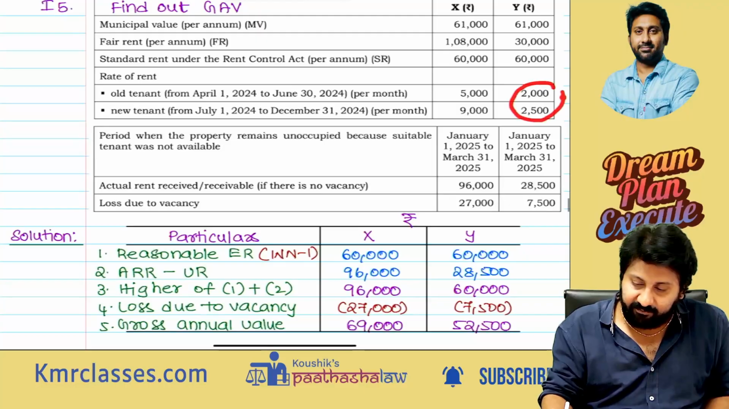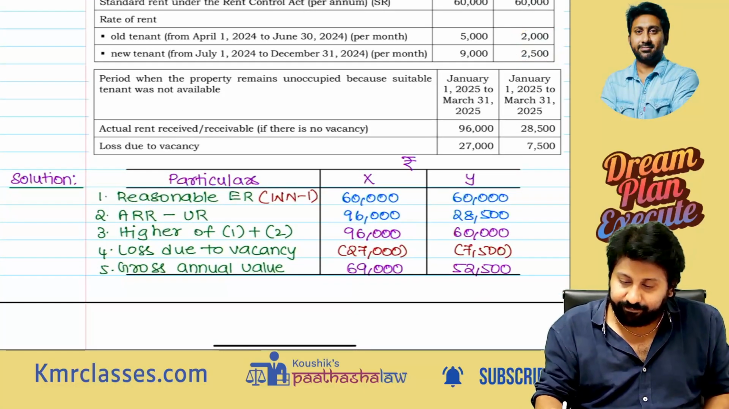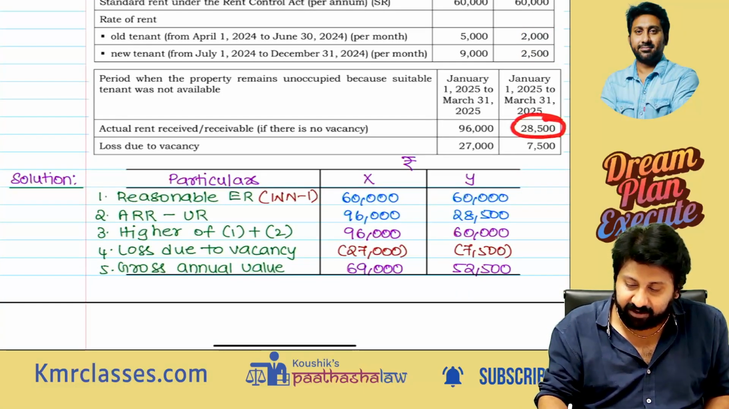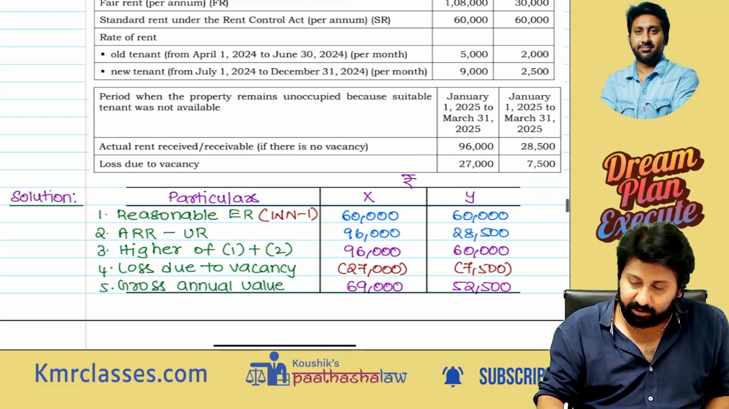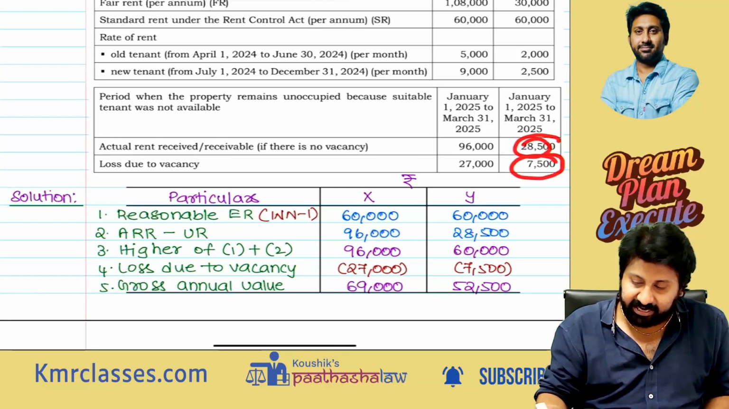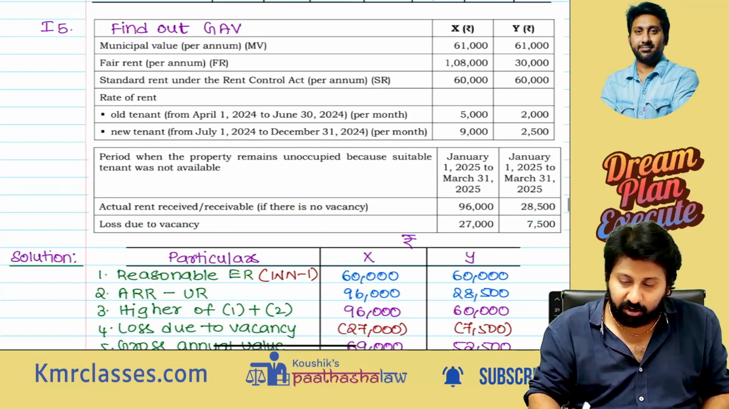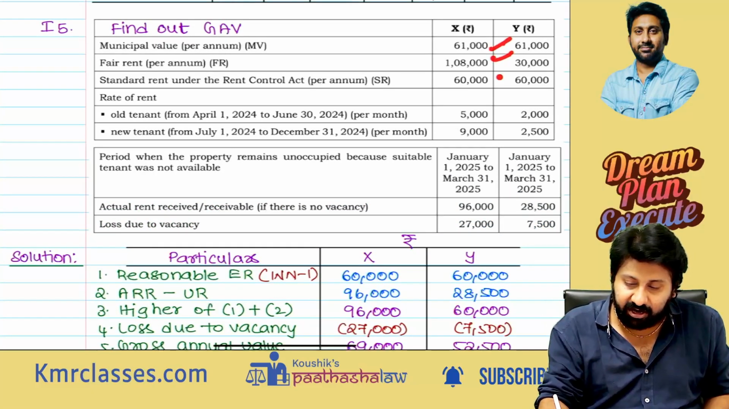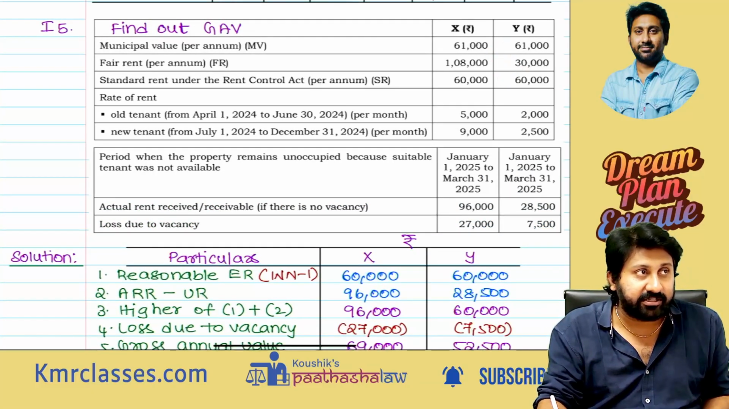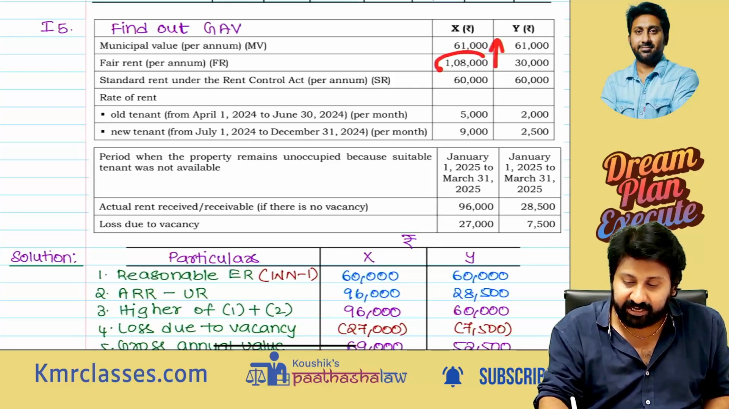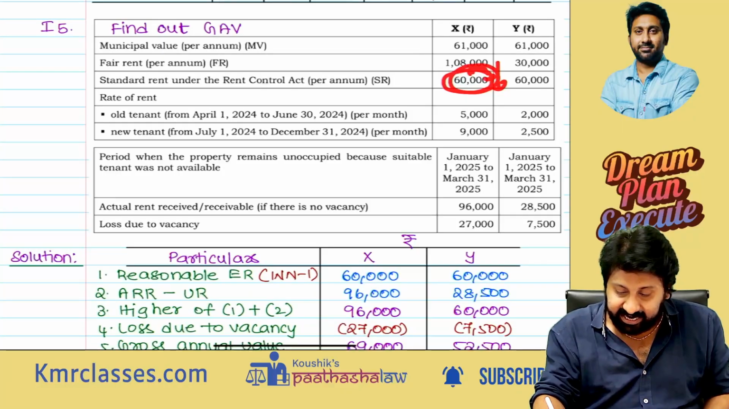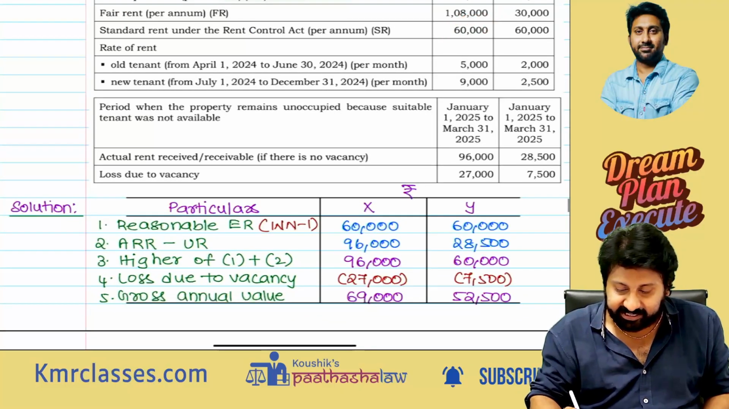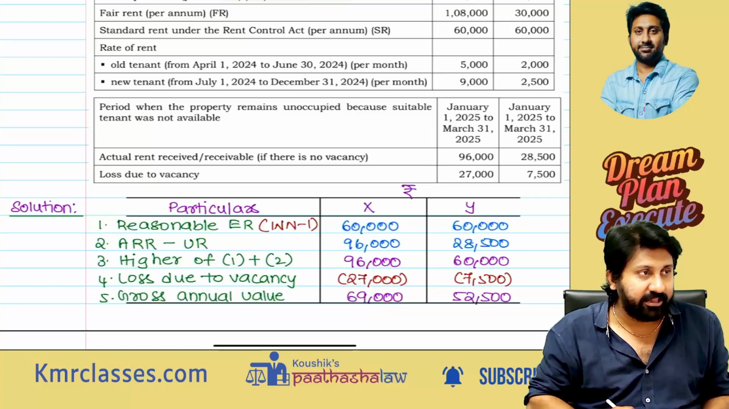Next, we have to do the same for this. Normally you should have collected 28,500, but now you are collecting only less. Now there is a loss in vacancy. So this is a comparable. So how to compare? 61,000, 108,000 and 60,000. 61, 108, whichever is higher? 108. 108 and 60,000, whichever is lower? 60. Clear? 60 and that particular 69,000, whichever is higher, 69,000.